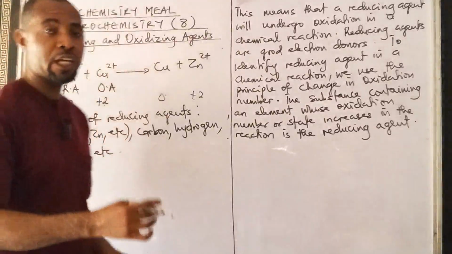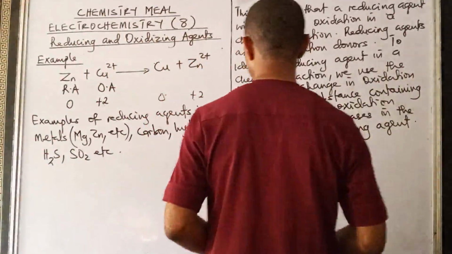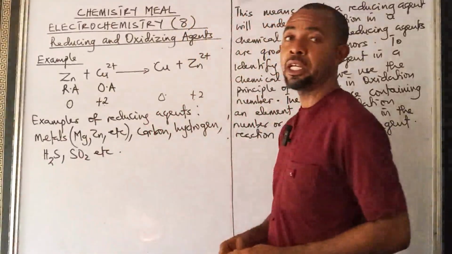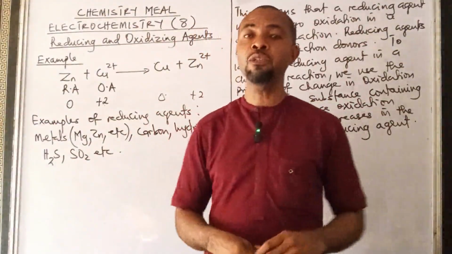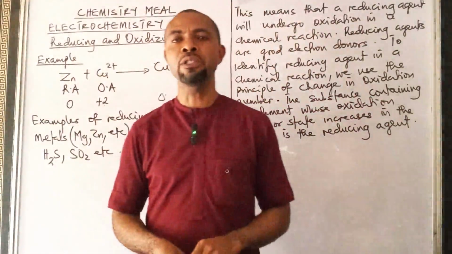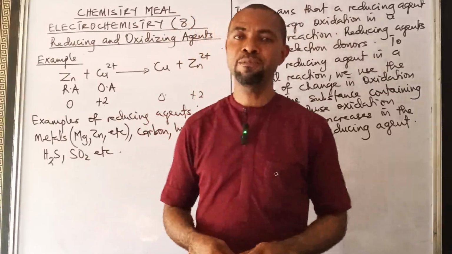Although sulfur 4 oxide is a weak reducing agent. Because in the presence of a stronger reducing agent, sulfur 4 oxide will start acting like an oxidizing agent. All right.